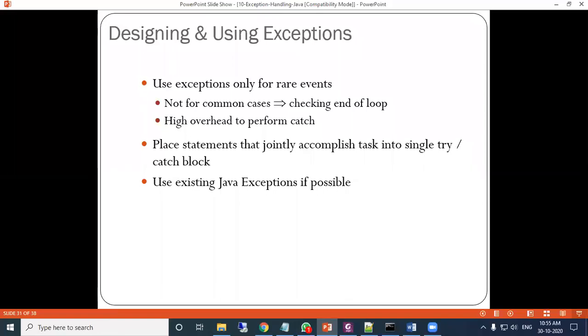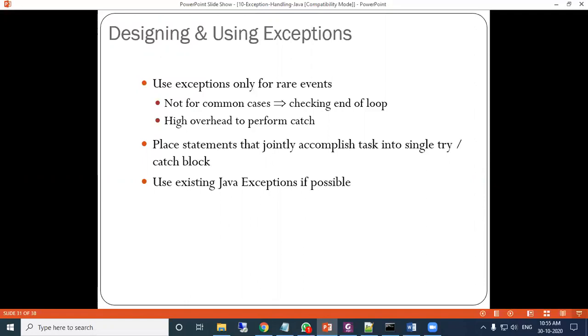And we have discussed the two keywords, throw and throws. If a throw statement is written inside the try block, then it will immediately search for the respective catch block which follows the try block. And if the respective catch block is not found, then finally will be executed if it is there.